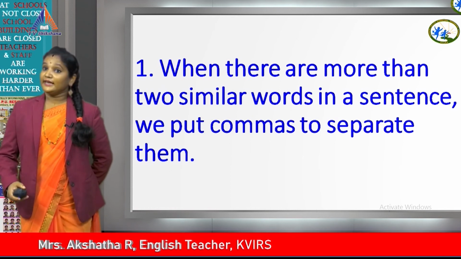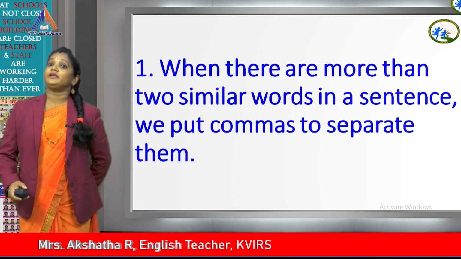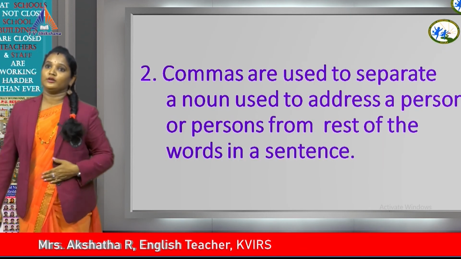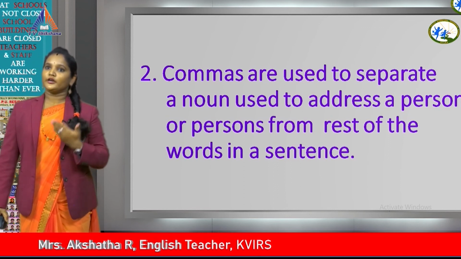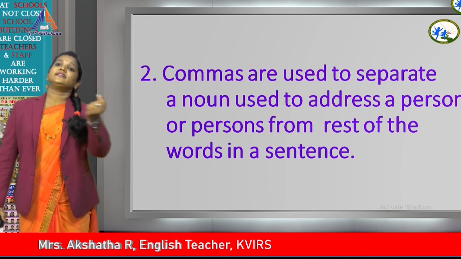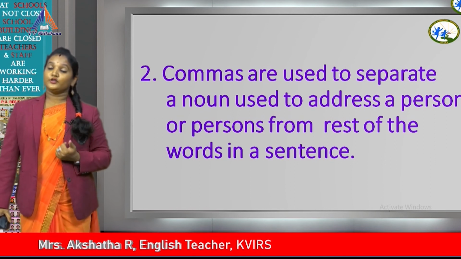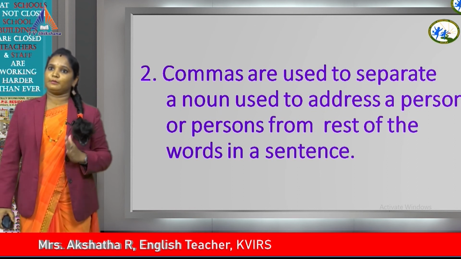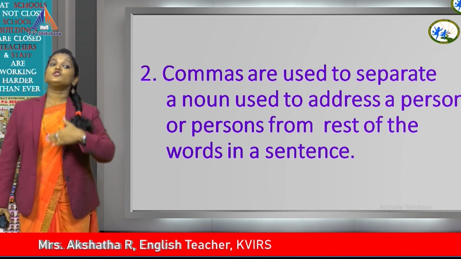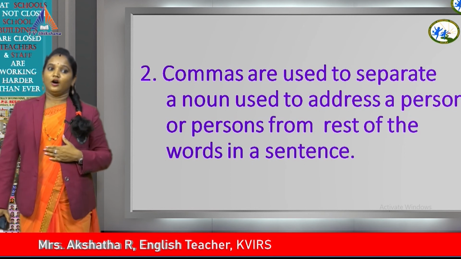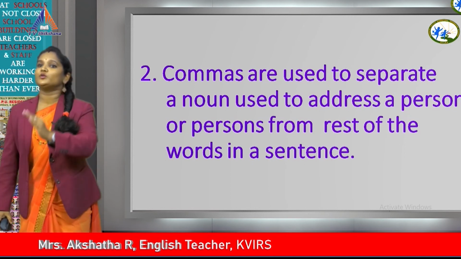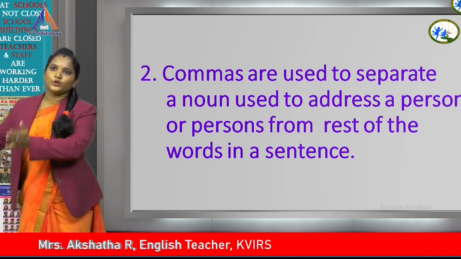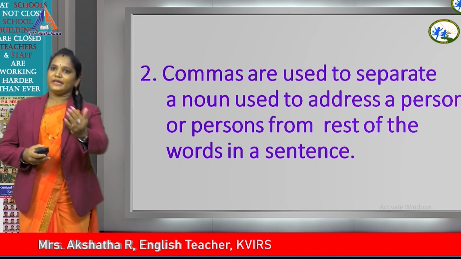So, second example I told you, Ritu, please pass me the bag. Here I am addressing Ritu, I am asking Ritu, I am telling Ritu, I am talking to her. When I am talking to somebody, when you mention that sentence, what you should do? See, commas are used to separate a noun. Ritu is a noun, name of the person. A noun used to address a person or persons is separated from the rest of the words in a sentence. We are separating here noun and the rest of the words in a sentence. Ritu, please pass me the bag.